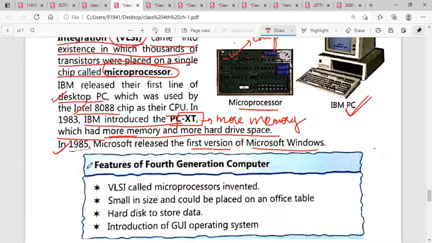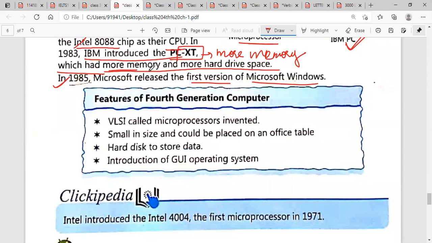Now, next, features of the fourth generation computers. VLSI, called microprocessors, invented. I have told you in the fourth generation, the microprocessors came, and they were small in size. Fourth generation computers were small in size and could be placed on an office table. You can place it anywhere in your office, and you can also place this kind of computer at your home. Hard disk storage also came in the fourth generation, and introduction of GUI.